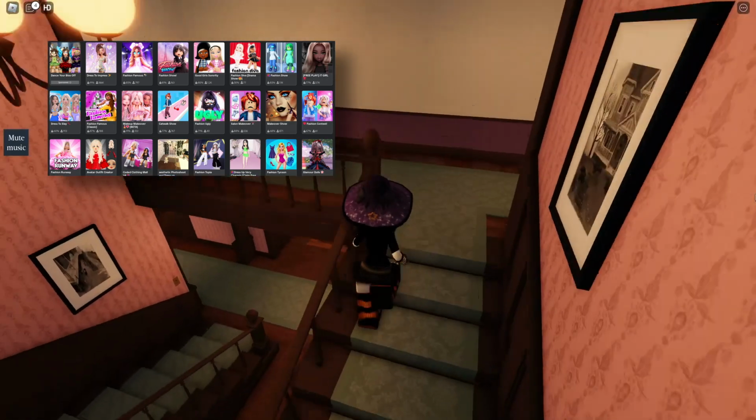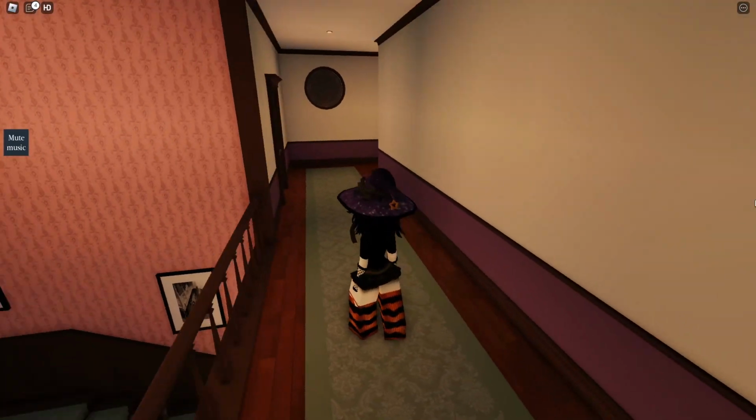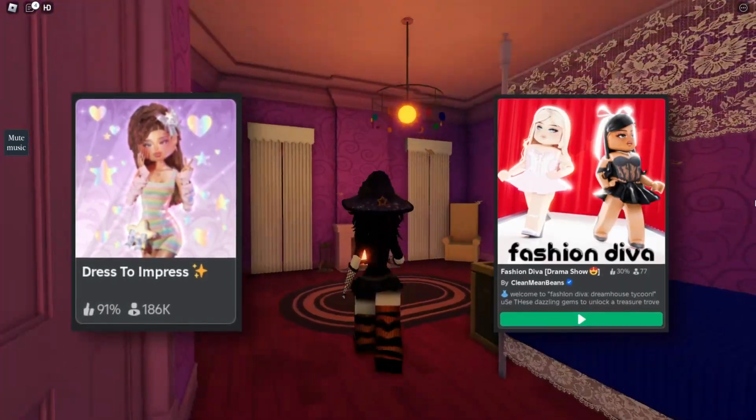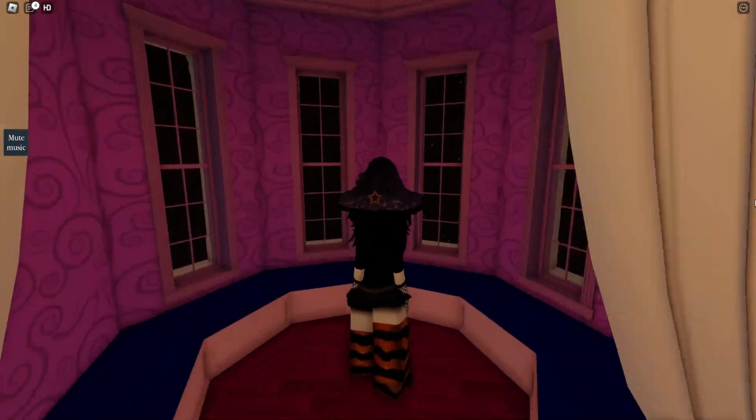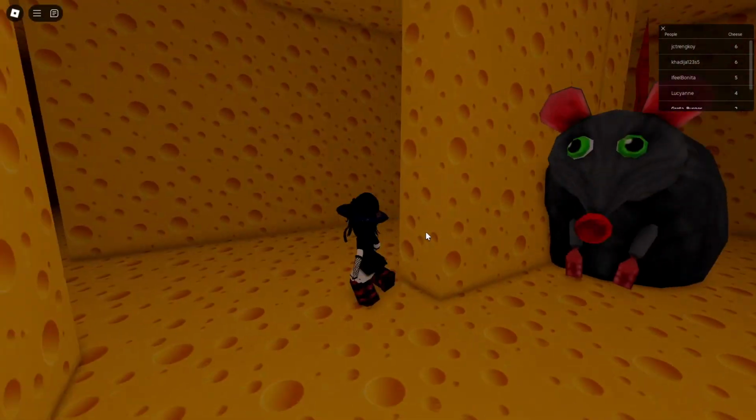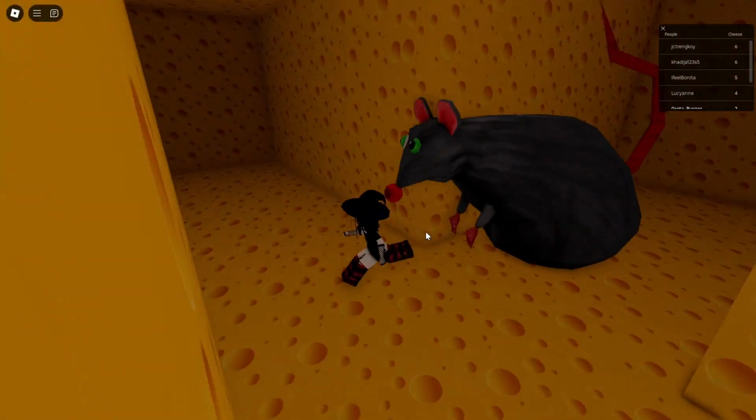The fishing game genre became widespread in recent times, with some developers mixing it with horror. Examples include Dressroom Press and Fashion Diva. Scrolling through the homepage, I also found a weird map called Cheese Escape, which is like the backrooms but made of cheese, with a giant rat chasing you.